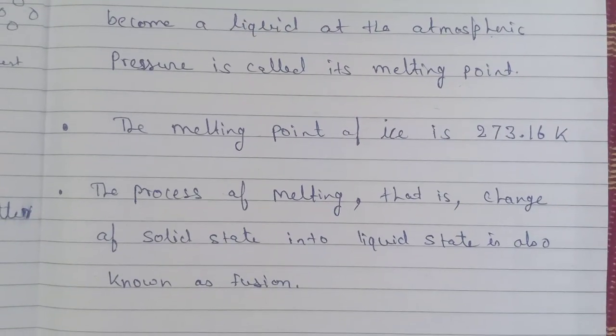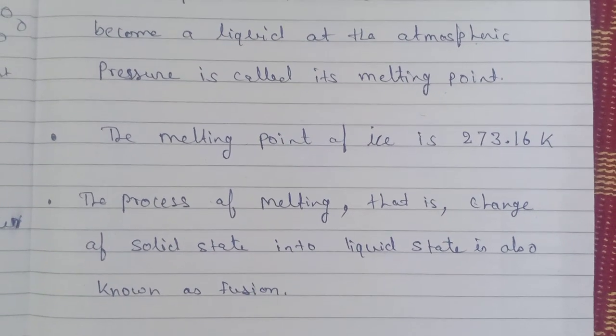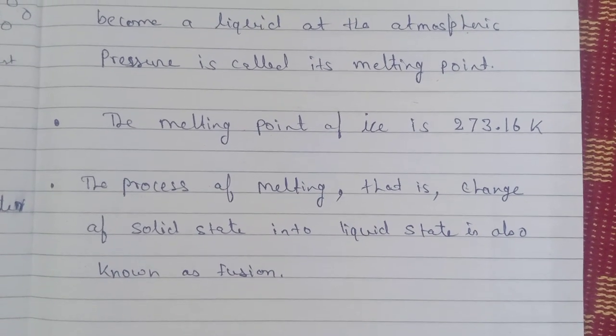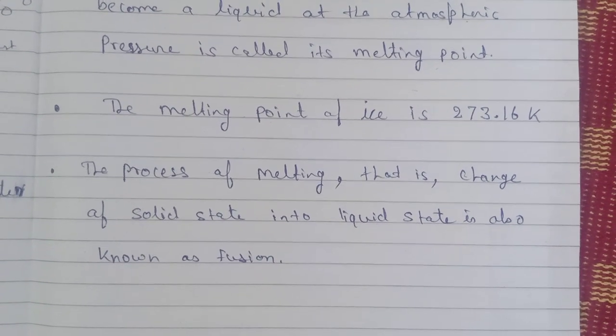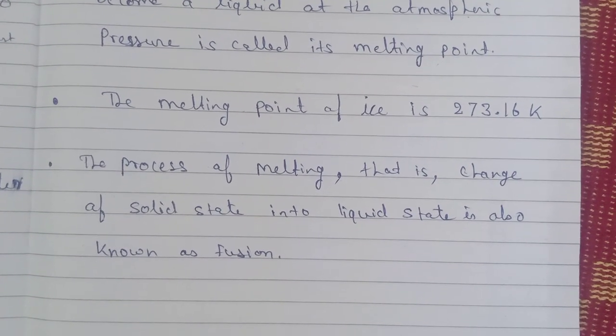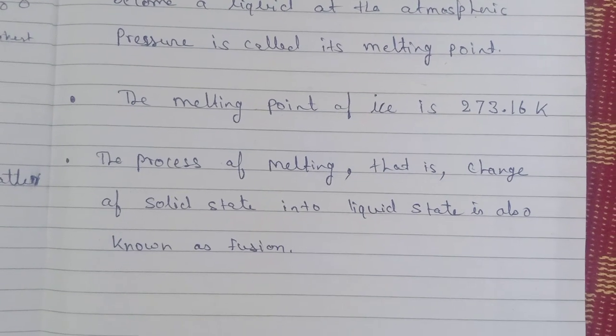The melting point of ice is 273.16 Kelvin. This is the temperature in Kelvin. The process of melting, that is, change of solid into the liquid state, is known as fusion.